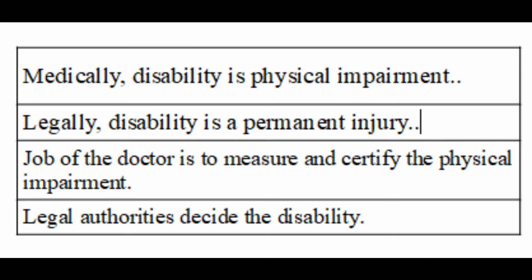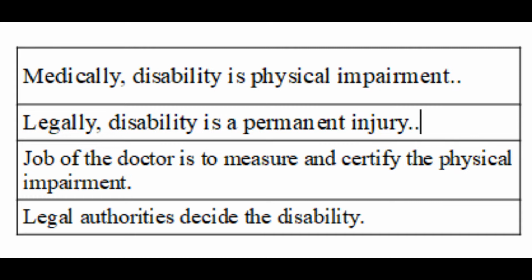Medically, disability is physical impairment and inability to perform physical functions normally. Legally, disability is a permanent injury to the body for which the person should or should not be compensated. For example, a paraplegic person may be totally and permanently physically impaired, but if he has potential to earn his living, his disability cannot be termed as total. That is given in manual page number 5.